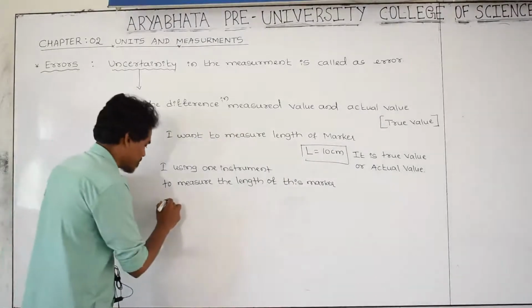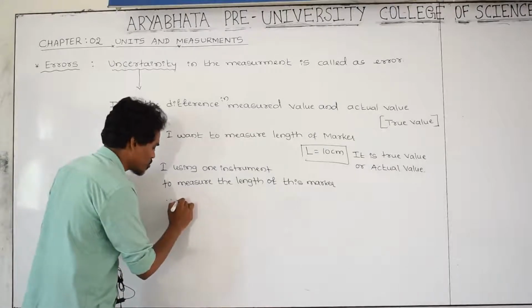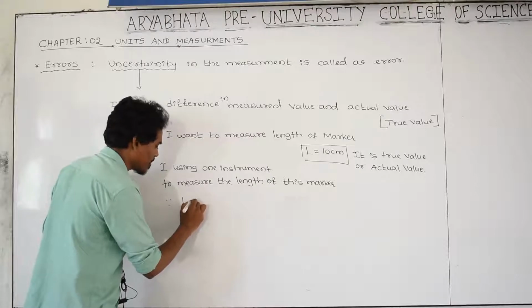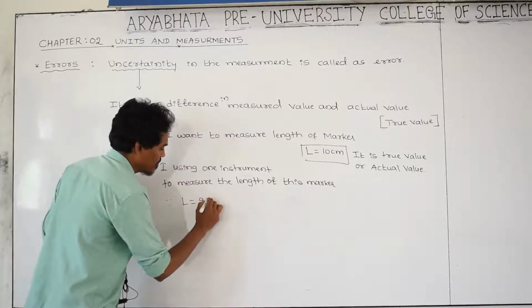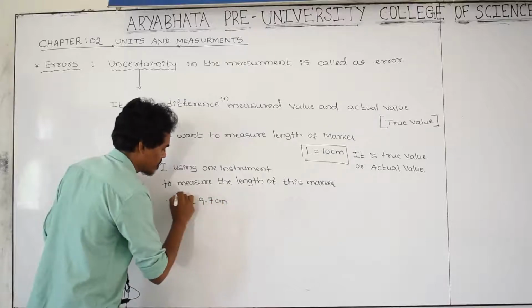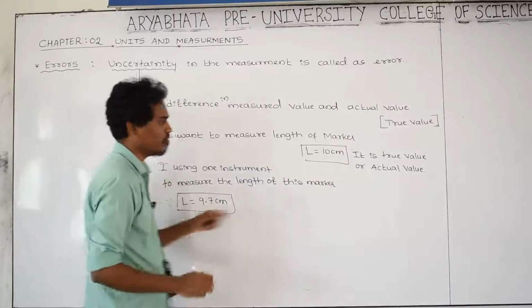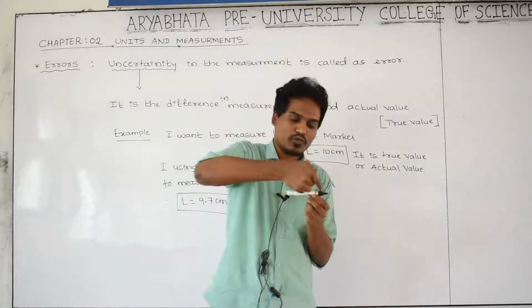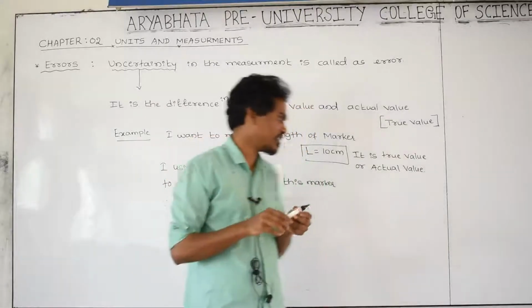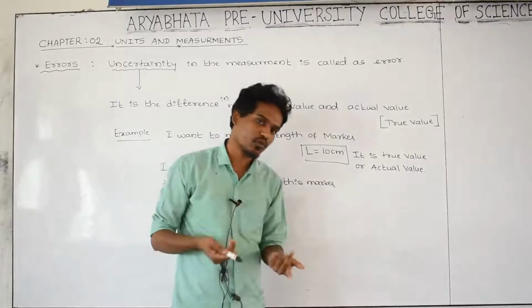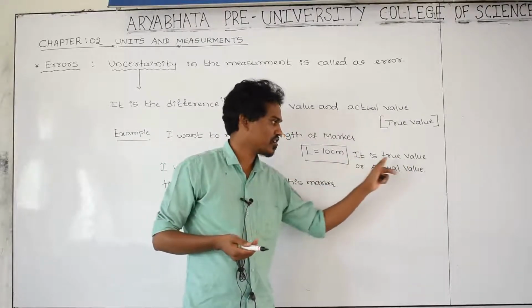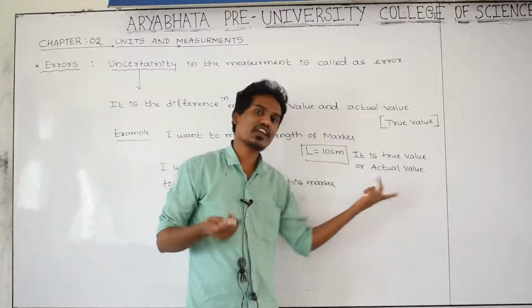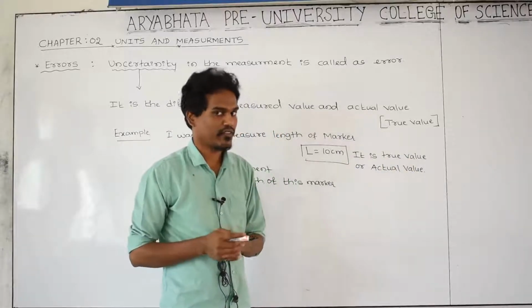Then by using the instrument, the length L becomes 9.7 centimeter. What is this value? The exact length of this marker is 10 centimeter. That is real. That's why this value is called a true value or an actual value or a real value.